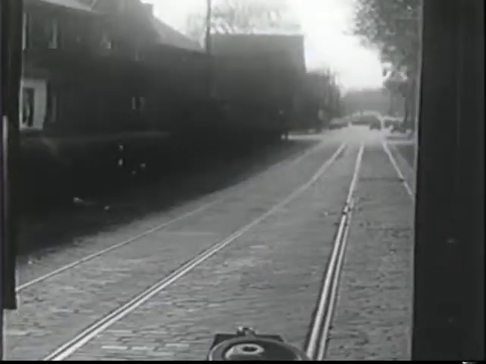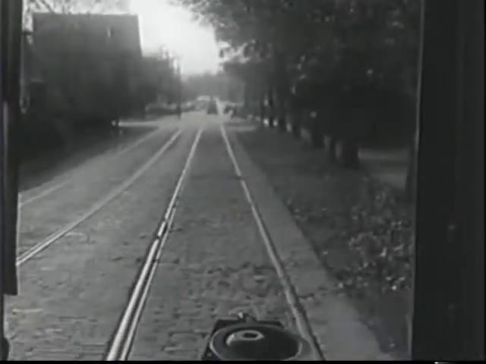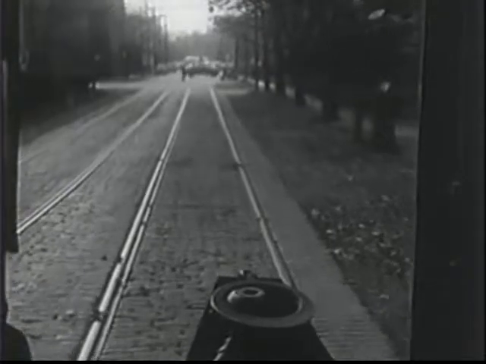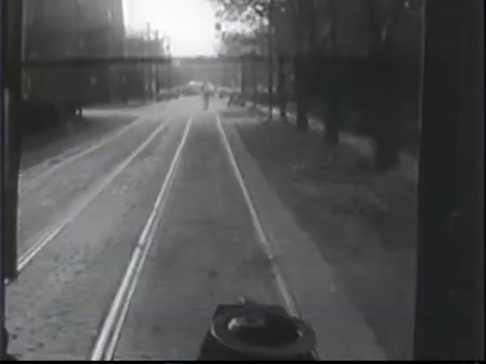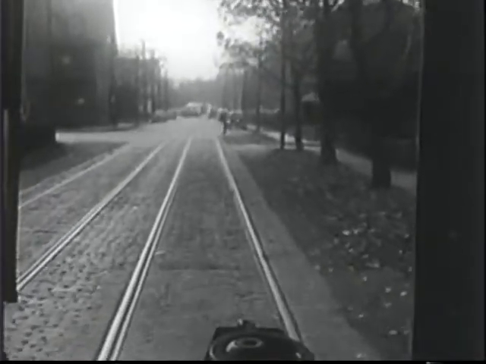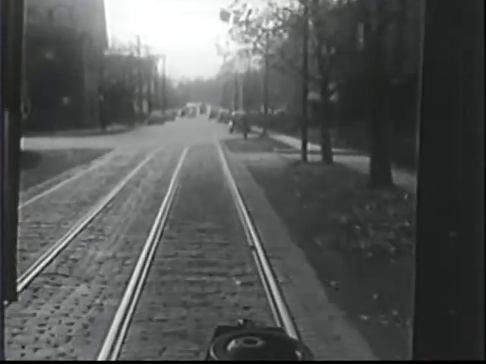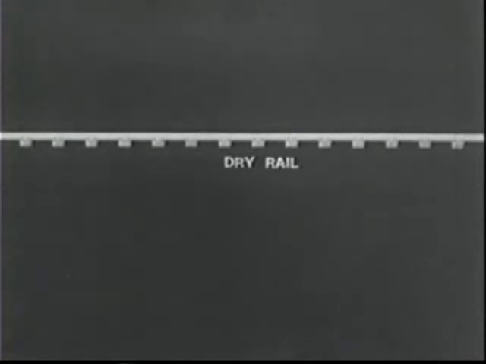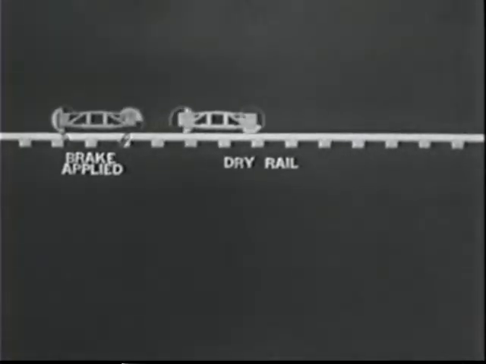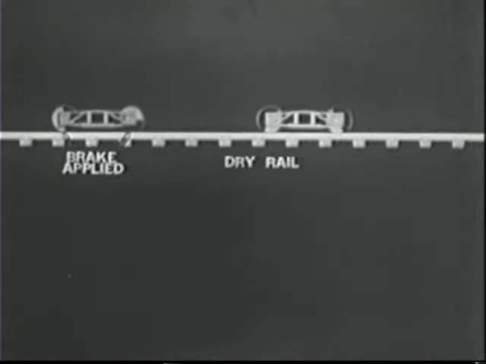Under slippery rail conditions caused by leaves on the rail, smog, light rain, tar, oil, and so forth, the friction between the wheels and the rail is materially reduced. In the following scene, watch the action of the wheel on the rail. On dry rail, note that the wheels are turning down to the stop, and friction between wheels and rail is at the maximum value.